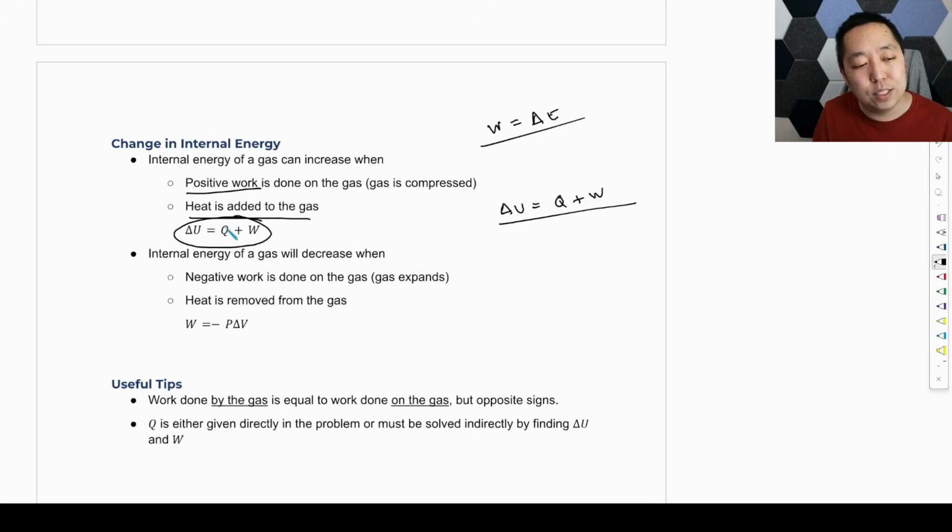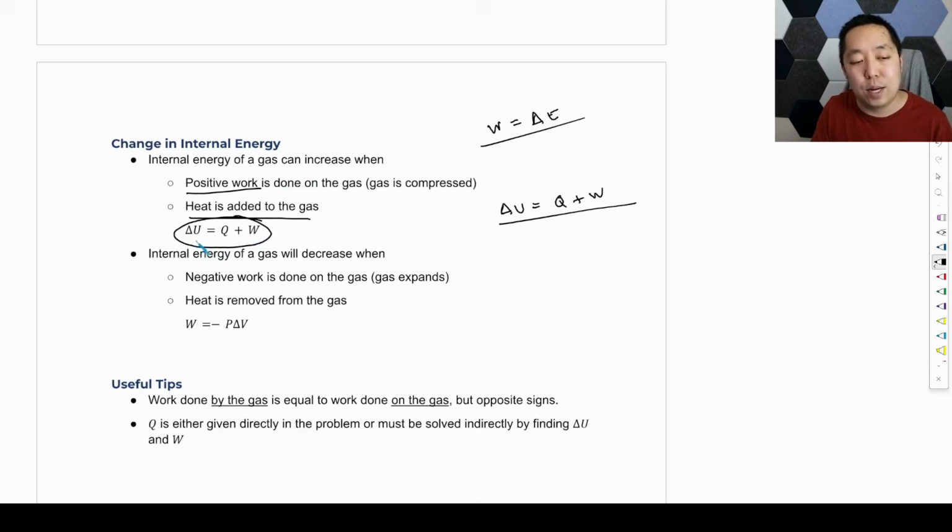And remember, Q is just a proxy for the transferring of kinetic energy from these collisions. But we try to abstract away and just say, look, you have a hotter thing and a cooler thing. The hot thing can warm up the cooler thing, and it can gain temperature and gain energy, right? Gain internal energy. So that's why this formula comes about.